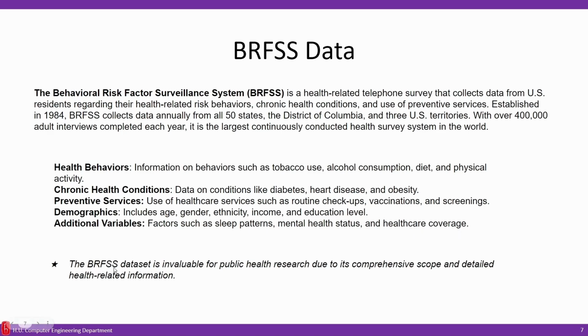The BRFSS dataset is invaluable for public health research due to its comprehensive scope and detailed health-related information. This is the description of BRFSS data.